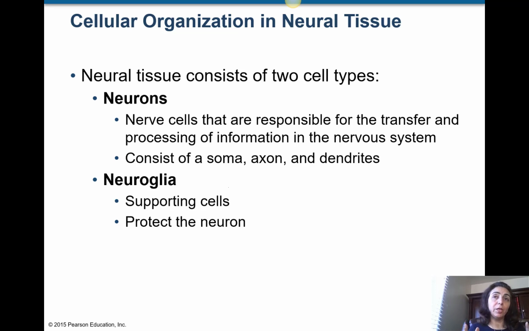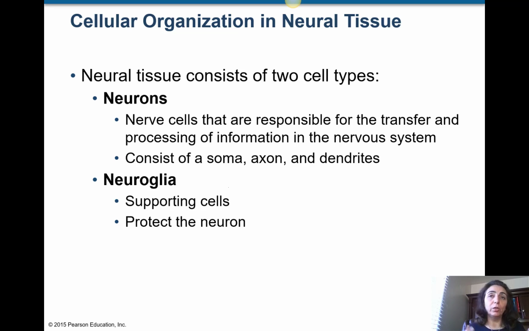For example, in the brain, it needs some blood supply, right? We have blood vessels, and you already know the structure of the blood vessel. On each blood vessel, we have some endothelium, epithelial tissue. We have some muscle, smooth muscle. We have some connective tissue, and all those, right?